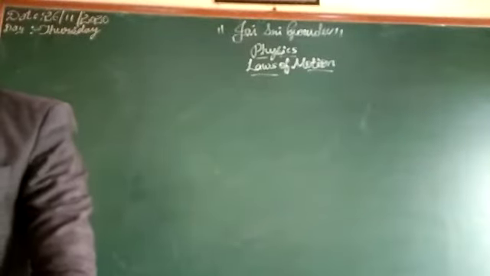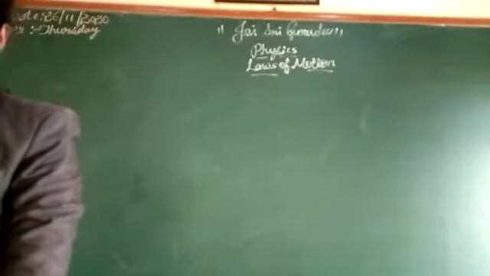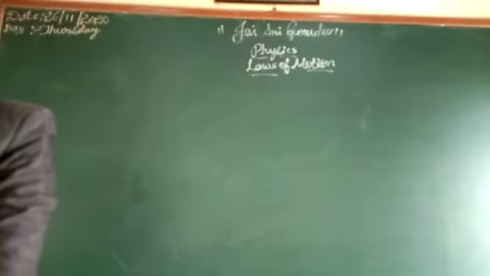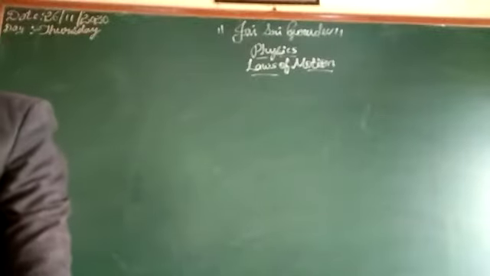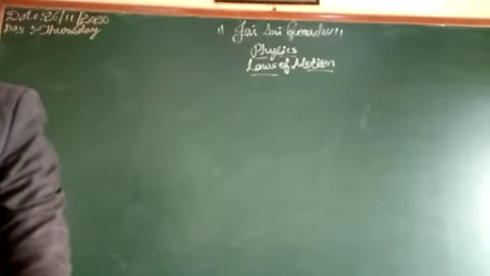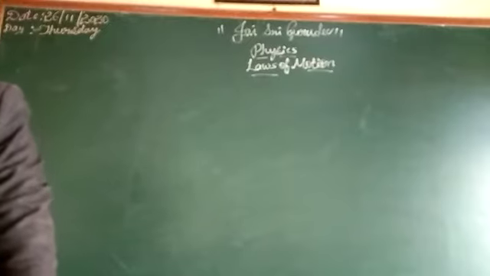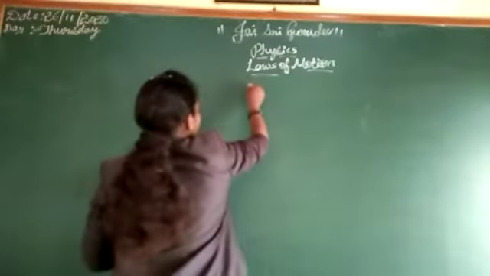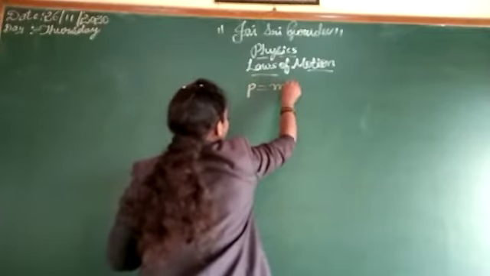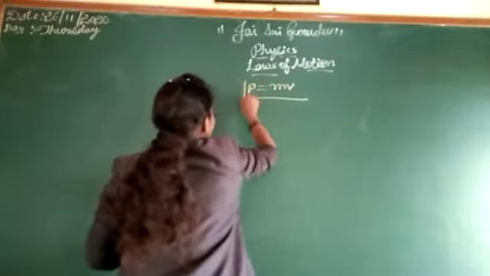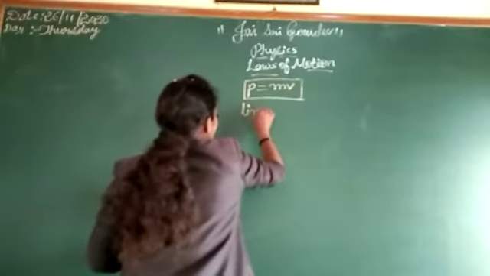In the last class, we discussed linear momentum. The linear momentum of a body is the product of its mass and velocity. We can express it in a mathematical formula: small p is equal to small m into v. This is the mathematical formula of linear momentum.